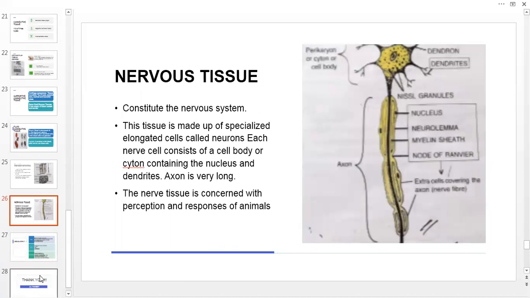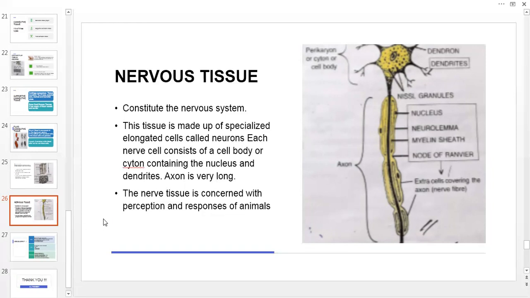Nervous tissue. The diagram of the neuron is very, very important, so you have to practice the diagram. Mainly the unit of nervous tissue is the neuron. Nervous tissue constitutes the nervous system. The tissue is made up of specialized elongated cells called neurons. Each nerve cell consists of a cell body or cyton, and the remaining portion, axon, which is very long. Nerve tissues are concerned with the perception and responses of animals.